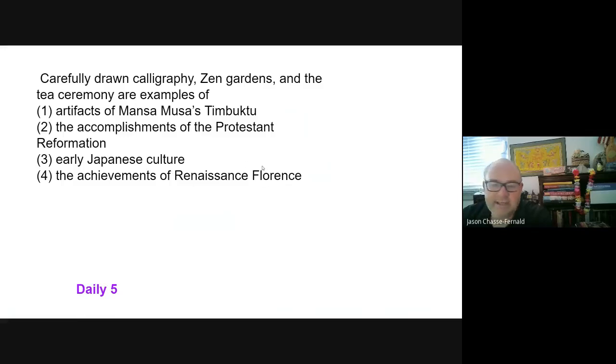These are also really good examples of Chinese cultural diffusion in Japan, since Japan's writing system was diffused from China. Zen gardens is interconnected with Zen Buddhism, which was diffused from China, right? And of course, tea. And it becomes known as the tea ceremony. Tea itself comes from China.